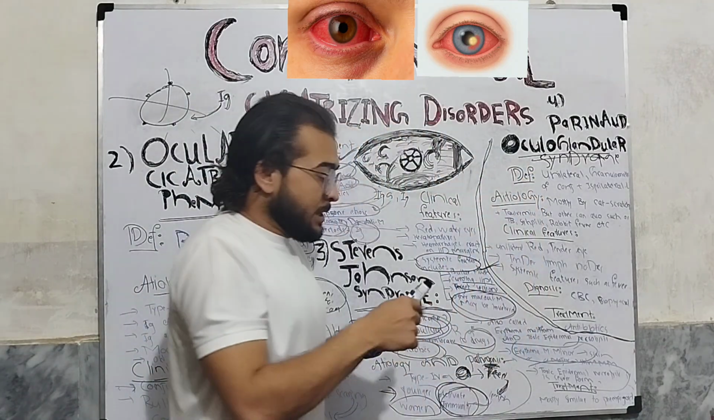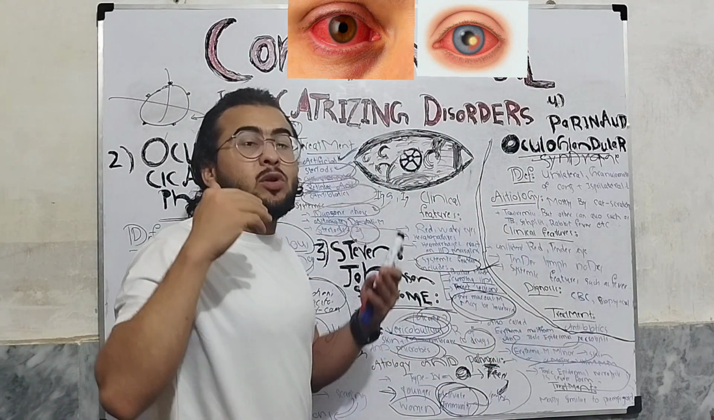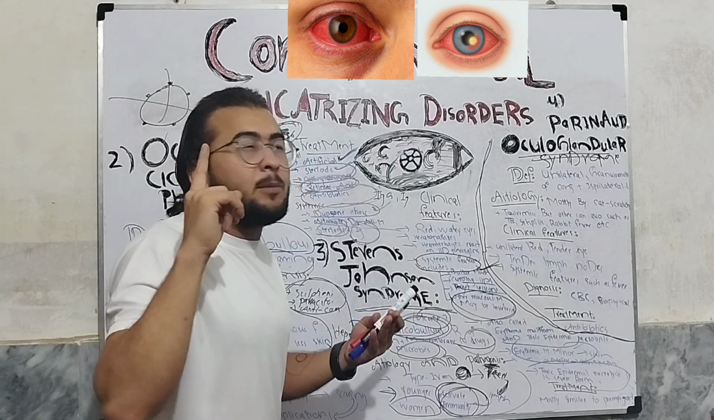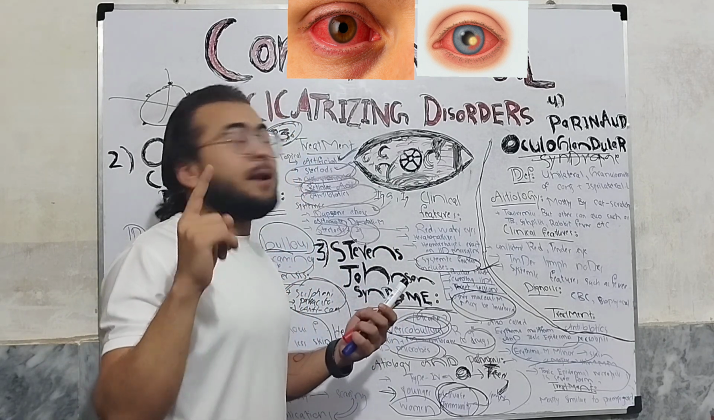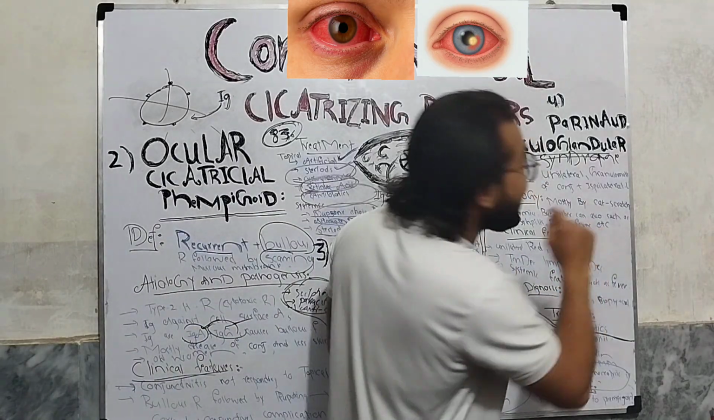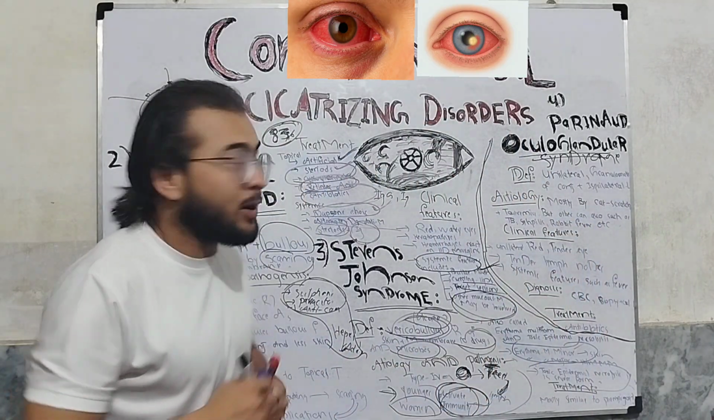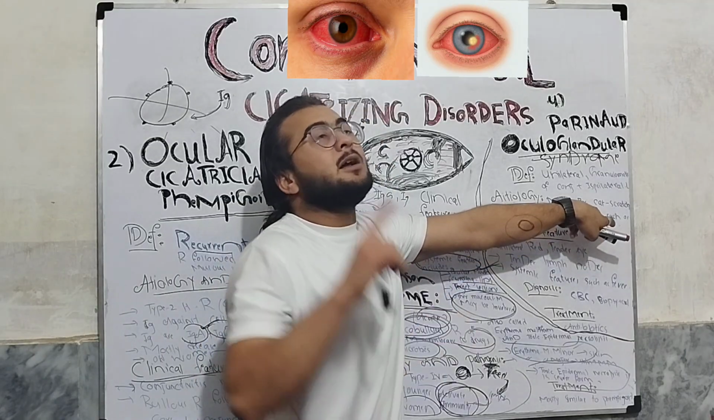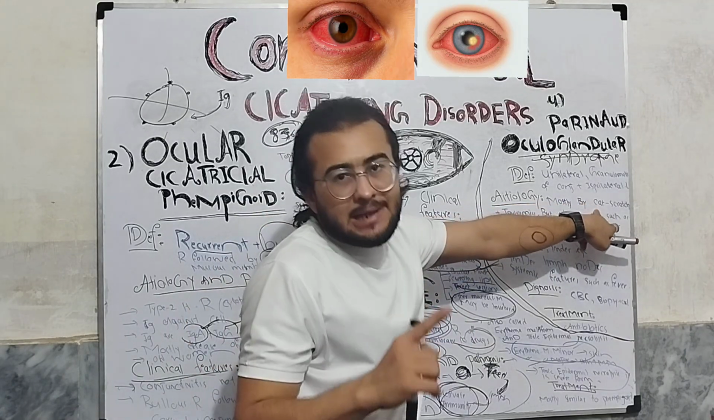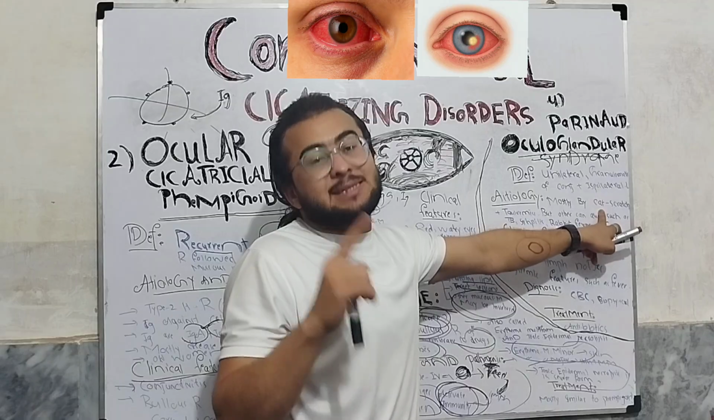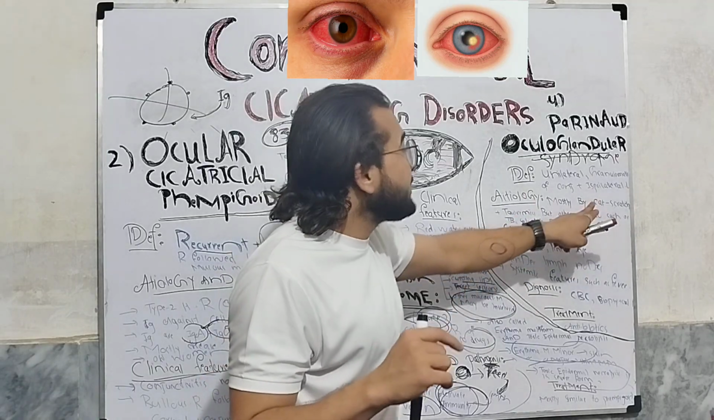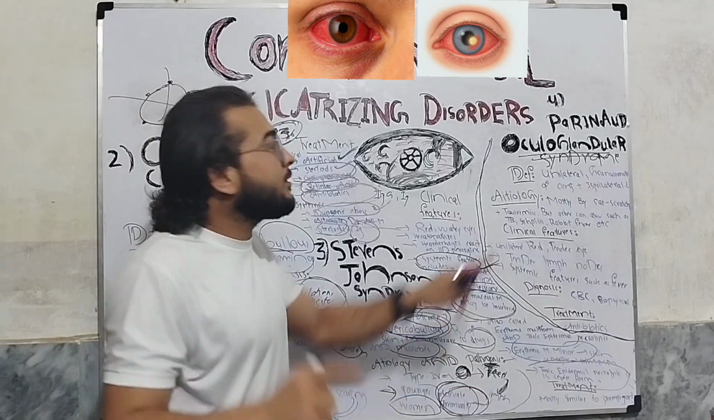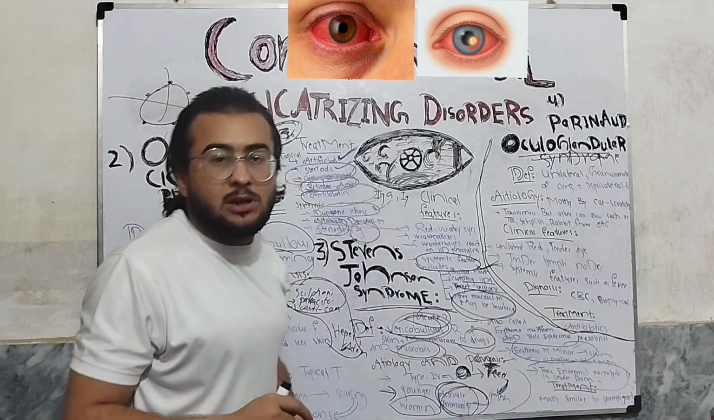It is mostly caused by tularemia and cat scratch disease. Okay, so cat scratch disease is caused by a bacteria called Bartonella henselae. So Bartonella henselae causes cat scratch disease, and tularemia. These are the most common causes of Parinaud oculoglandular syndrome.